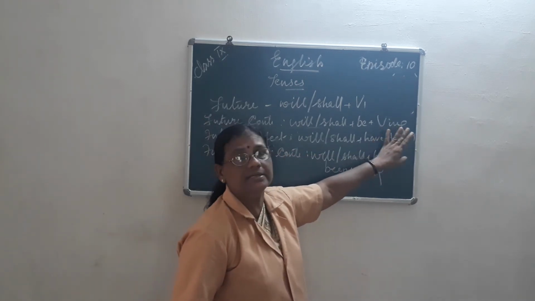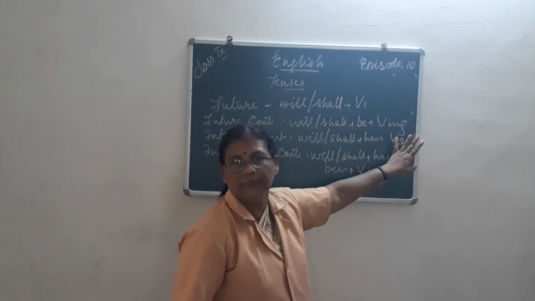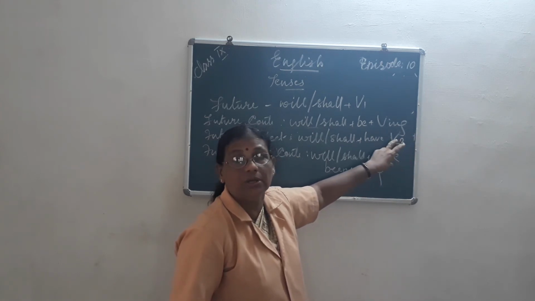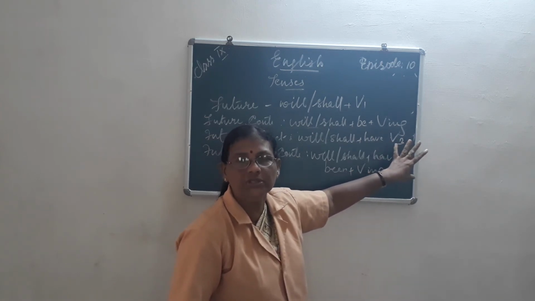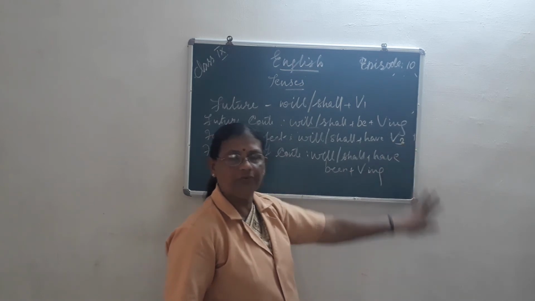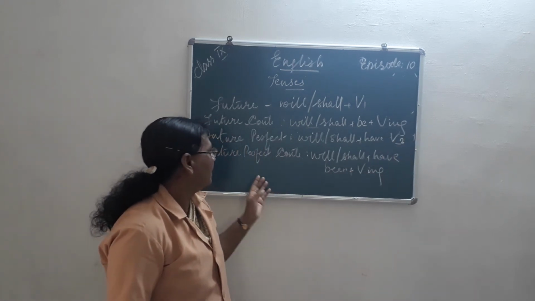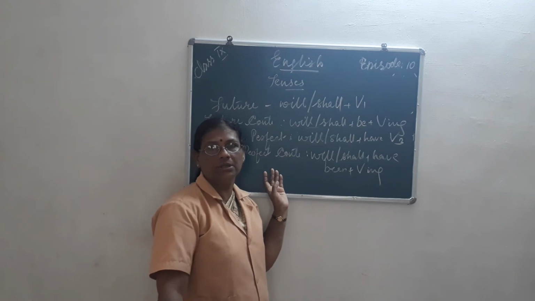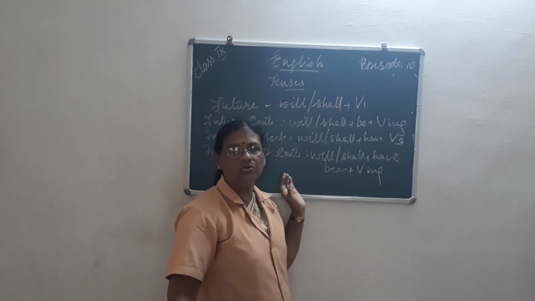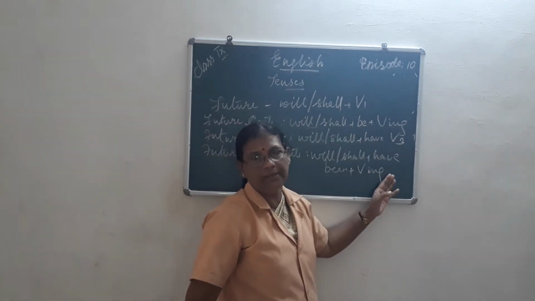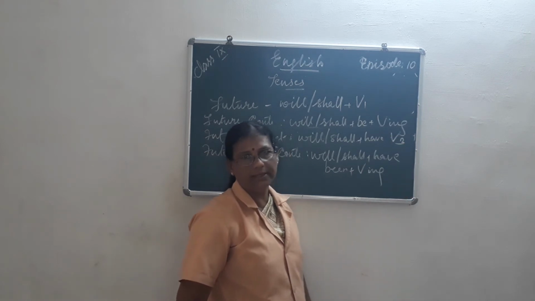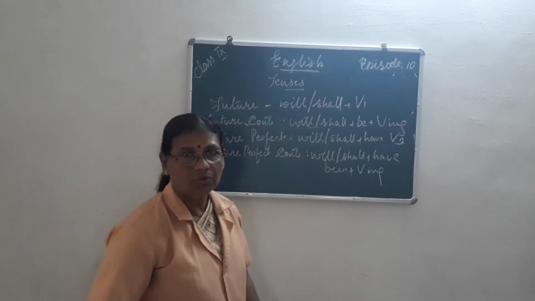So whenever it is in the perfect form, we should remember that we have to use which form only? Third form of the verb. And coming to the last, perfect continuous. There also have been plus verb ing. Clear to you? No doubt?